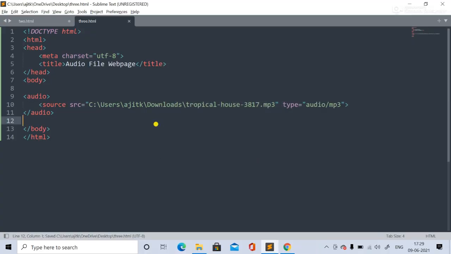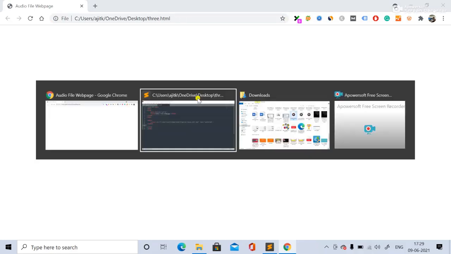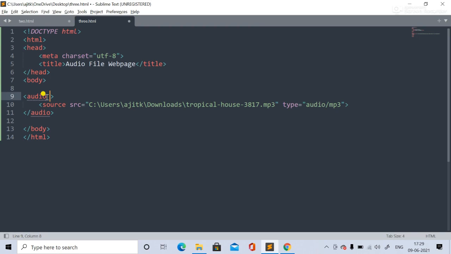Now we'll check. Okay, it has not come. Why did it not come? Because you have not mentioned the controls. So let me mention controls. Now see, you got this. Let us hear. Okay, see, the music is on, and you can make the sound less or more. Fine.